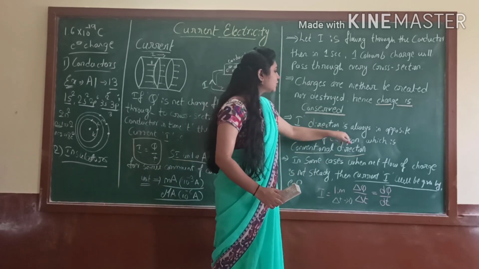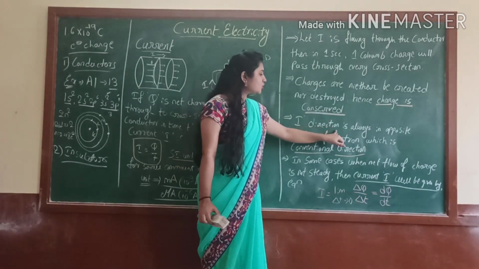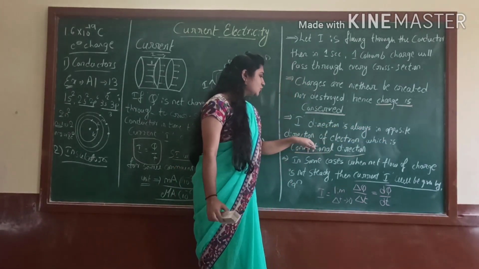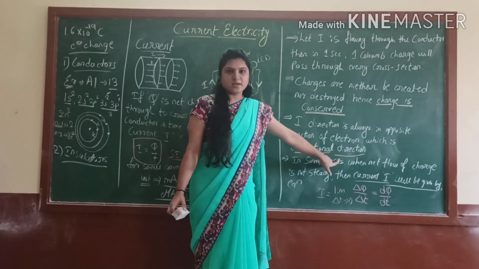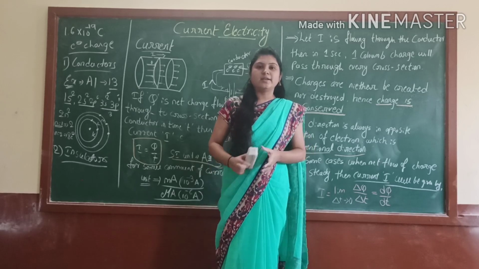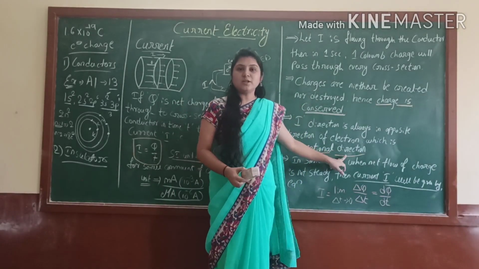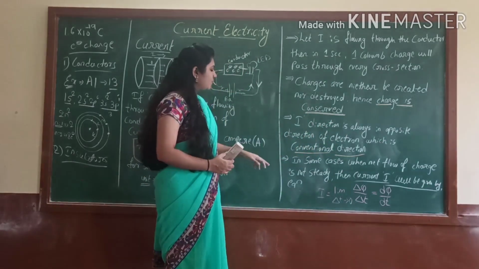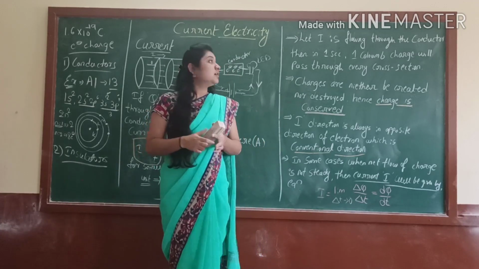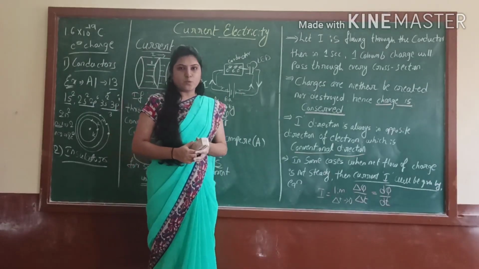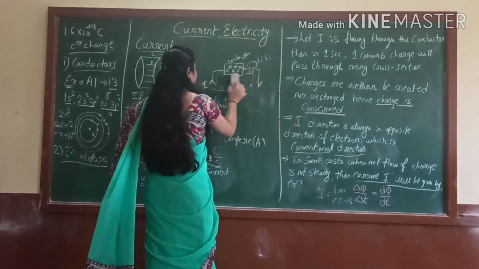Current direction, I, is always in the opposite direction of the electron, which is the conventional direction. Right? That means the electron and the current are moving in opposite directions. That only we call the conventional direction. Right? So next point: I already told you that in current electricity, time is very important.